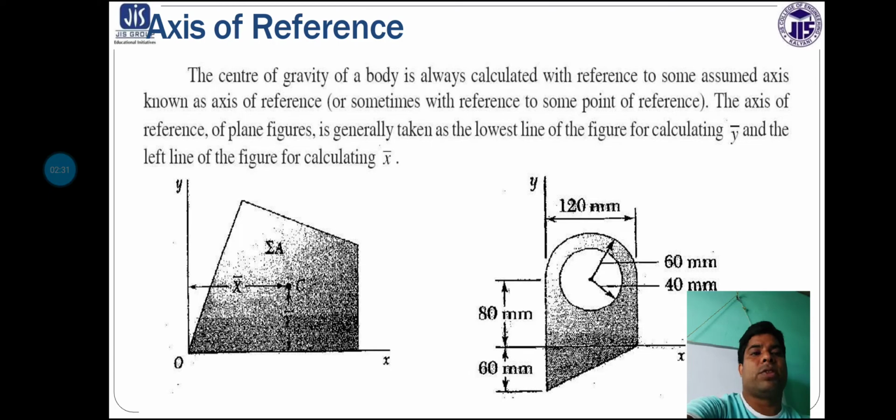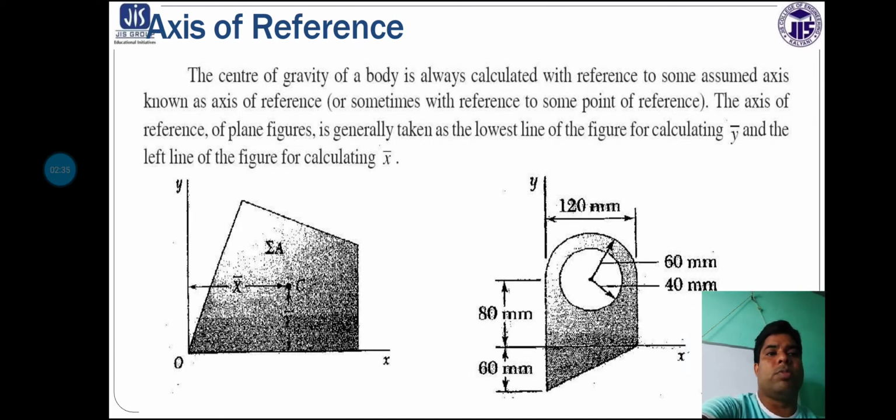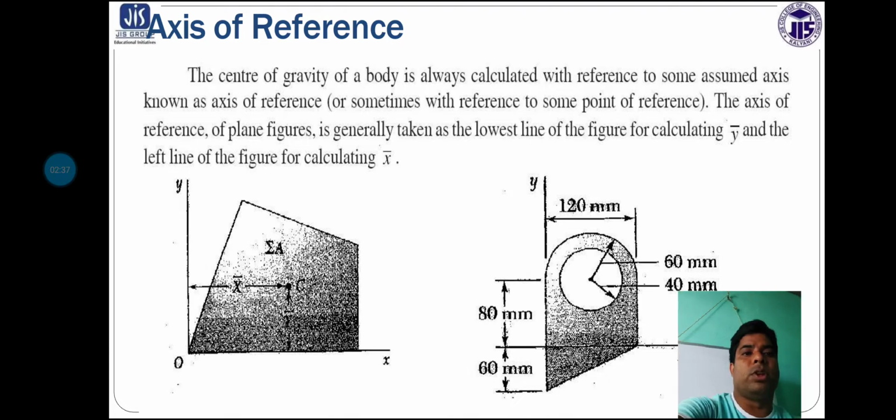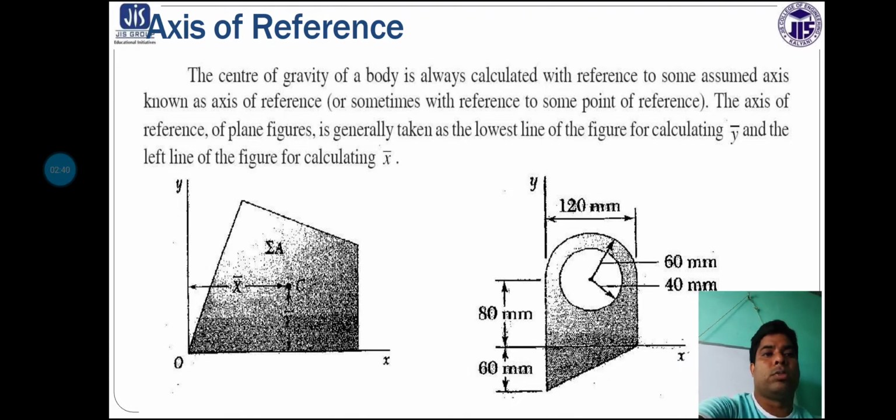Now, axis of reference. If you calculate any type of problem related to the center of gravity or centroid, one axis has to be assumed. Without a reference axis, you cannot solve any type of moment of inertia, center of gravity or centroid problem.